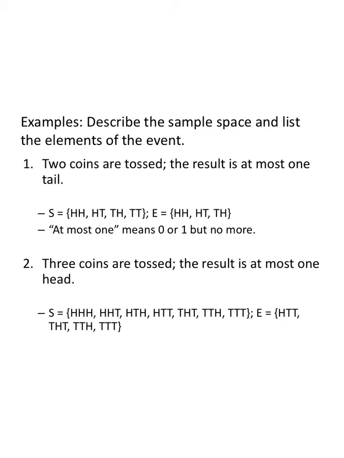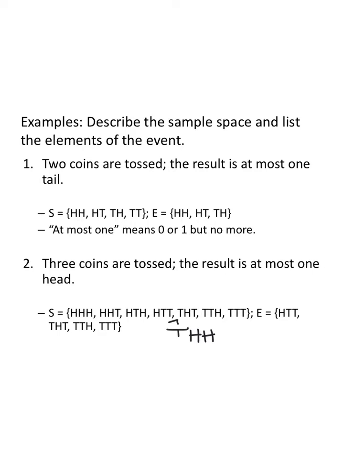Now the sample space when 3 coins are tossed. We could have a heads version of these 4. That takes us up to here. Or we could have a tail version of these 4. Oh, I missed one. Look at that. 1, 2, 3, 4, 5, 6, 7. I missed one of the possibilities here. So we have heads, heads, heads, tails, tails, heads, tails, tails. I missed tails, heads, heads. Right there. My bad. There should be 8.